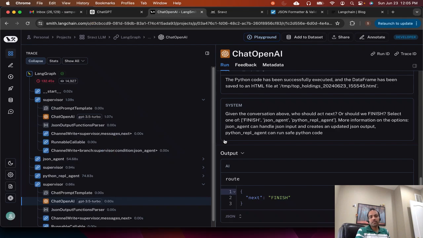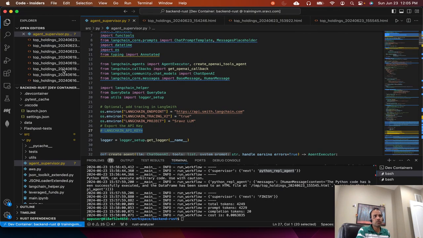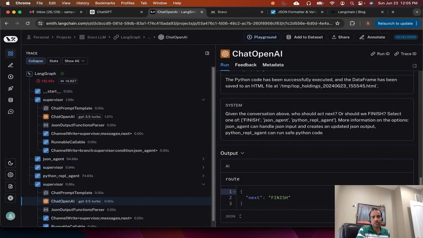With LangSmith, you can see the steps taken by LangGraph, and if there are loops, sometimes after the supervisor, the JSON agent runs in a loop. You have to update the JSON agent, or you have to update your prompt such that there's no loop. So that was the change that is about LangGraph, why we need LangGraph.